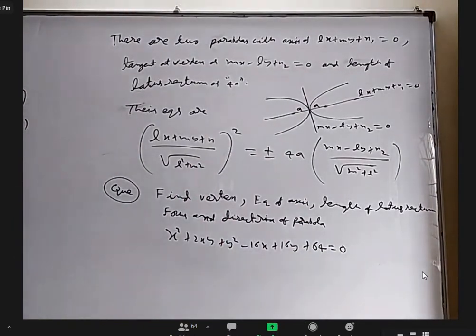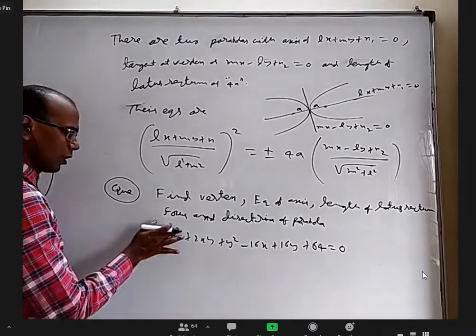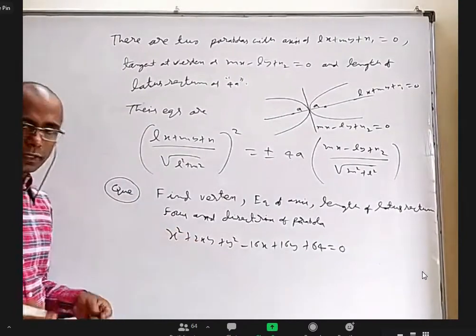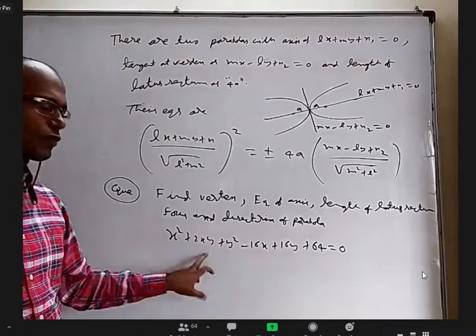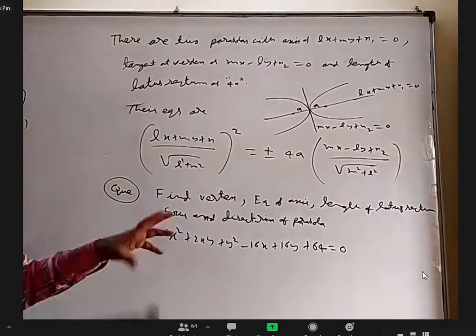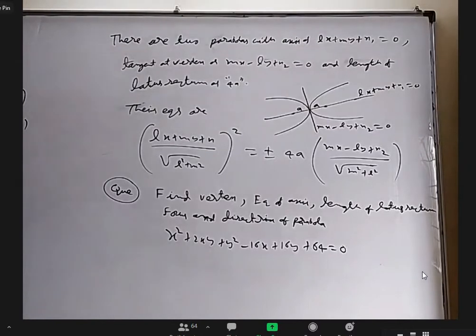So in the beginning of the IP exercise, we did finding vertex, axis, and all that for parabolas. But in all those questions, there is no xy term, right? But here we have an xy term. It's a rotated, translated one. Then how to deal with this?